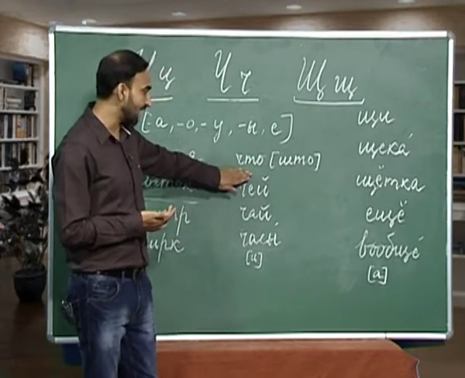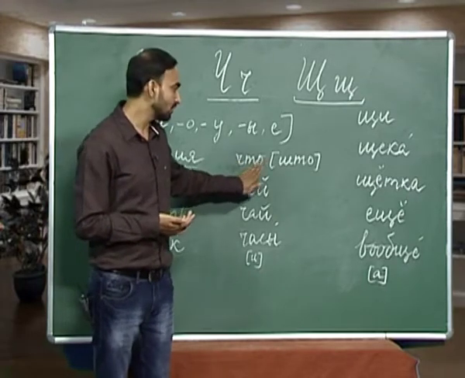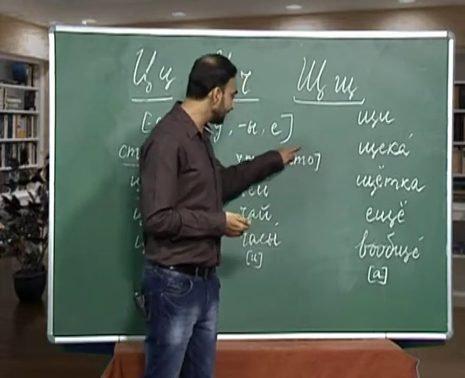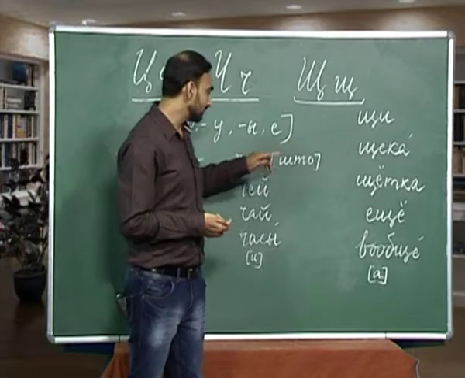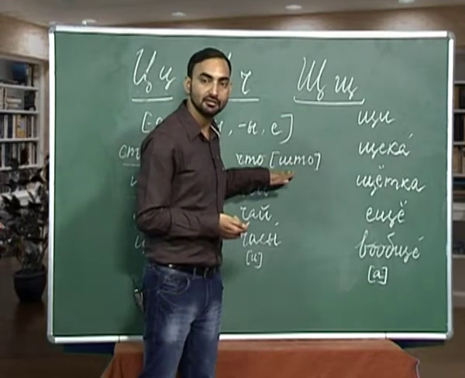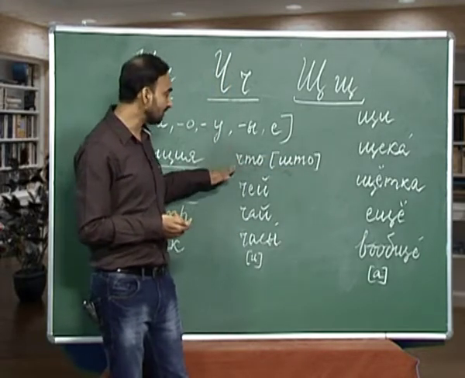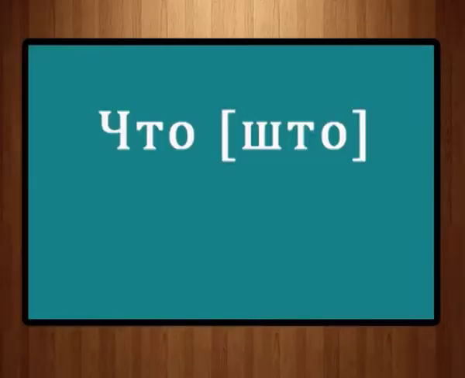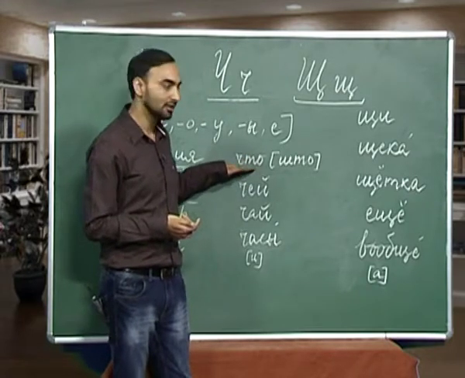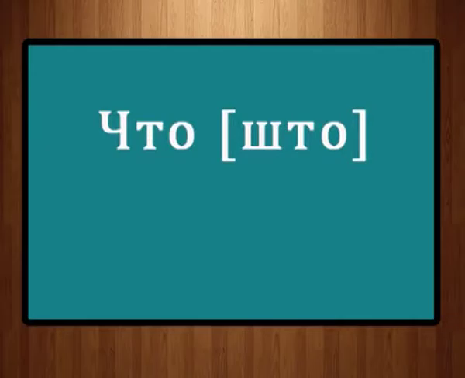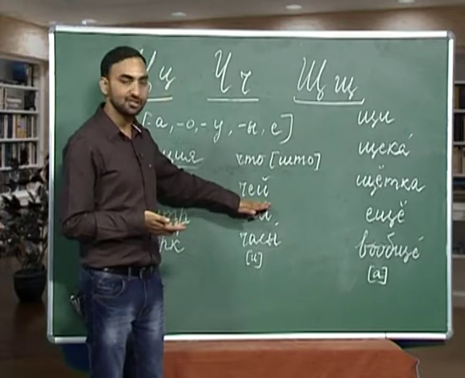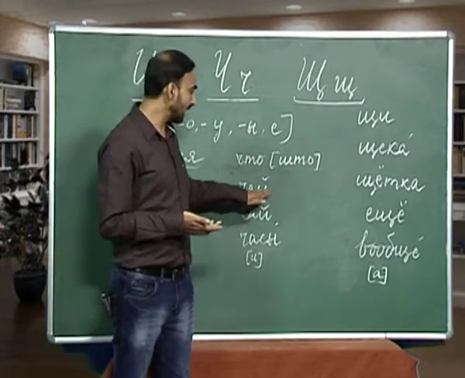The first word we have is ch, t, o. How will you pronounce this word? Let me tell you in the beginning that this is an exception. Here this letter ch is pronounced as sh, not as ch. So, now try to pronounce this word, shto. Instead of pronouncing it as chto, we are pronouncing it as shto. Shto is what.